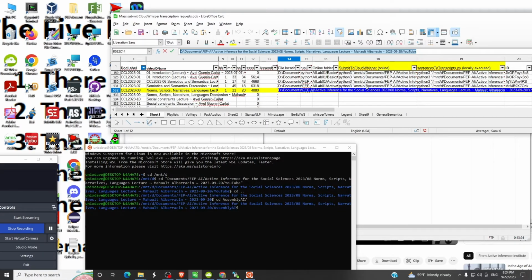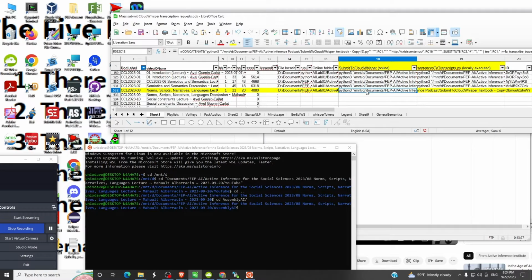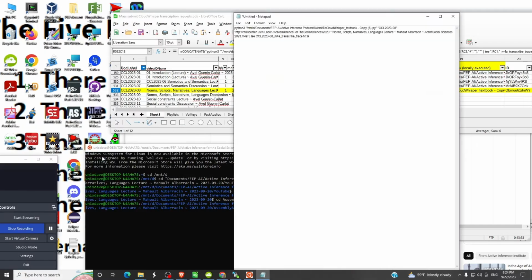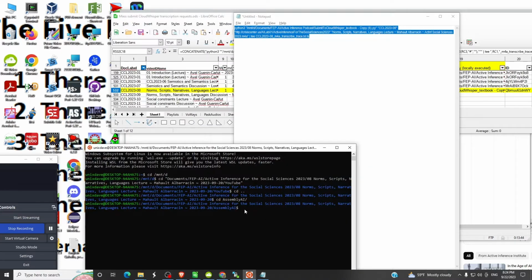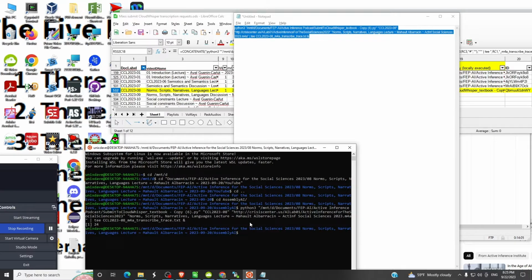Okay, so we want to use this script that's been constructed. I'll show you what that actually looks like when all of the calculations are resolved. We'll drop this in. You notice at the very end there's an and sign. That causes the script to be run in background on my local Linux instance. So we're going to fire that up and see what happens.